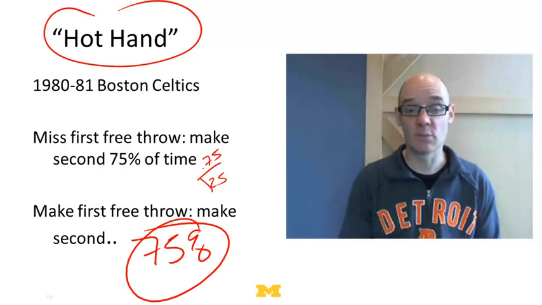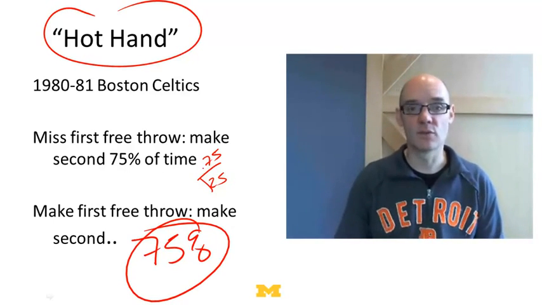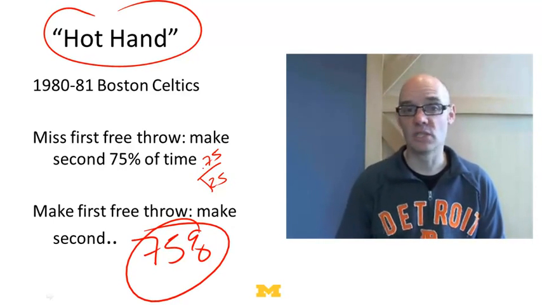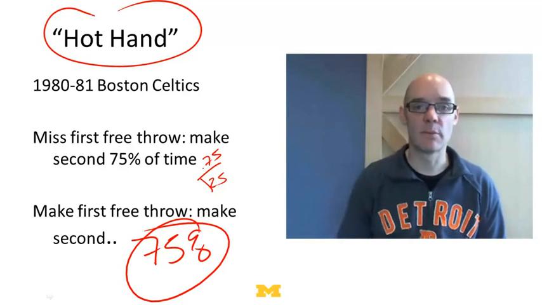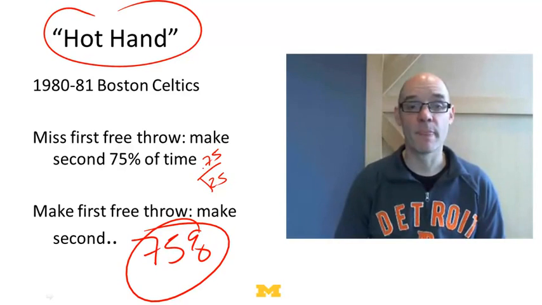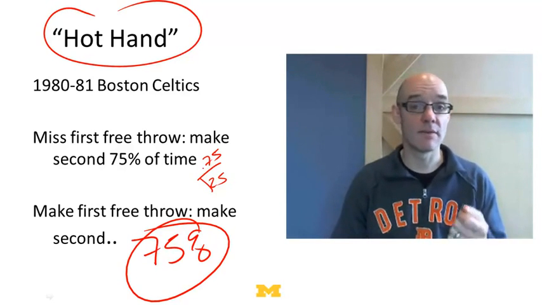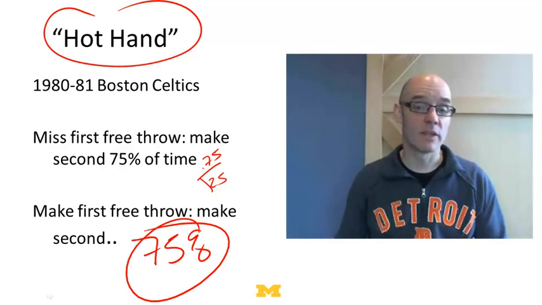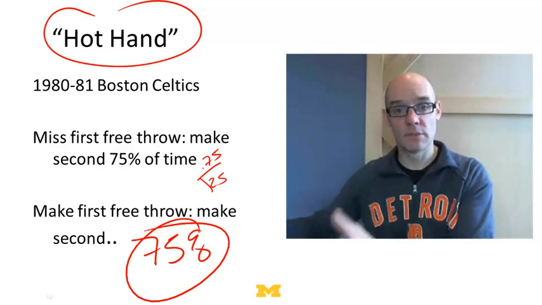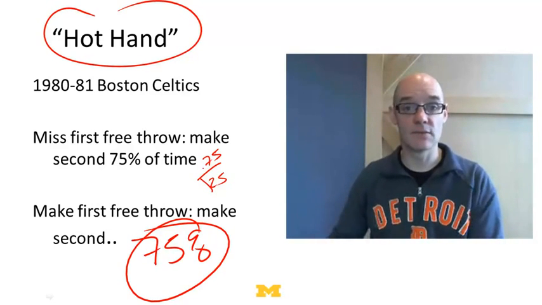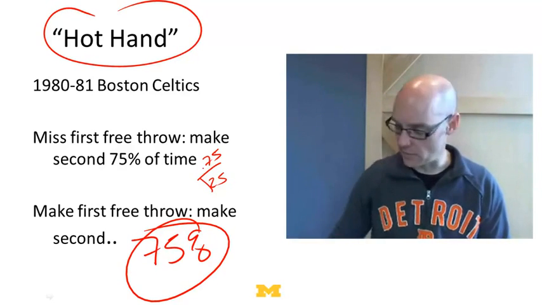Now, the probabilities aren't always 50%. In this case, they're 75%. But again, the free throw shooting of the Boston Celtics in 1980 was just a straightforward binary random walk with the probability of going up 0.75 and the probability of going down 0.25. This doesn't stop us, though, whenever we see streaks, from thinking, oh boy, this person must have some great skill, or they must be hot. But this is a problem, because if you try to infer from someone's success that what they're doing made them successful, that can be wrong. It could be that you just happen to be seeing a sequence of 16 heads in a row.